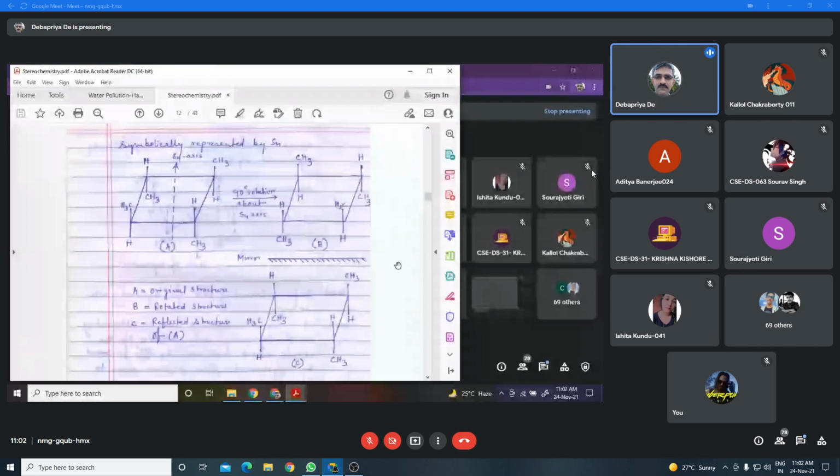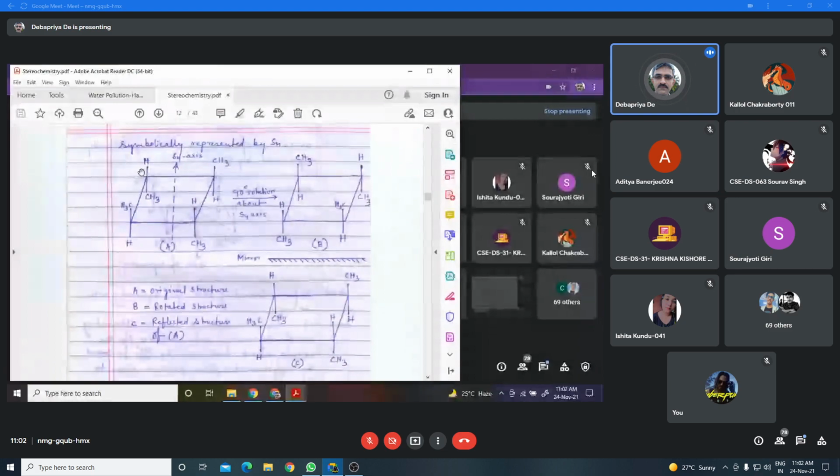This is a 4-membered ring, so you rotate by 360 degree by 4, that means 90 degree rotation. When you rotate this compound about this axis by 90 degree, what happens? This group will come here, this group will come here, this group will come here, and this group will come here.